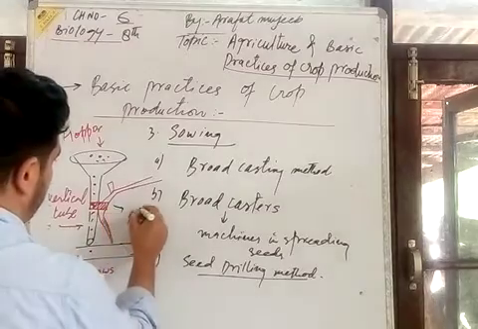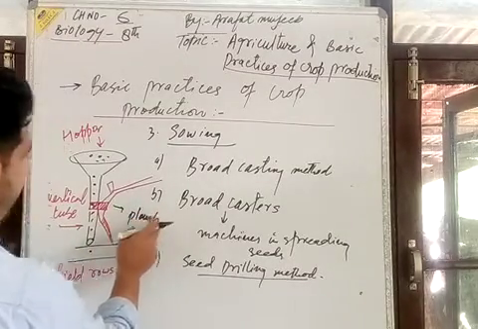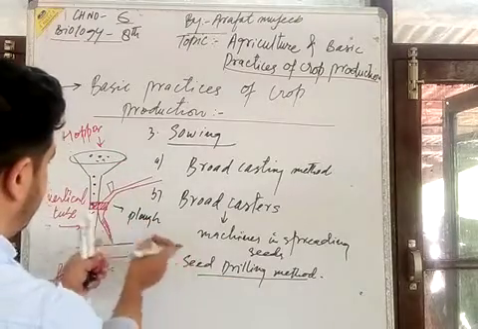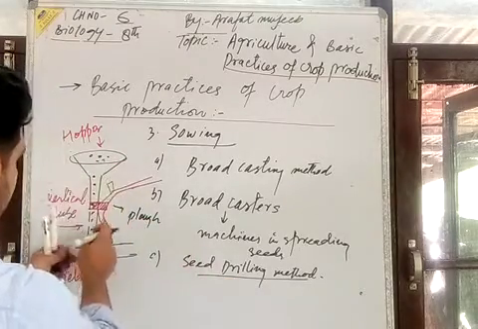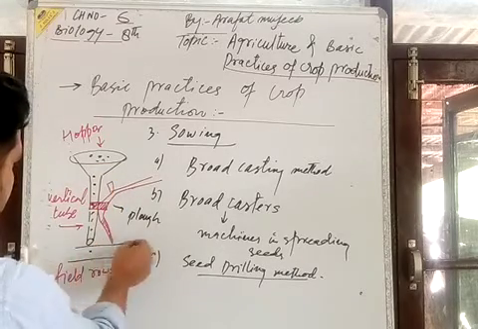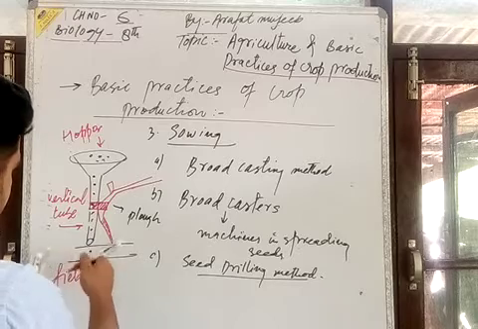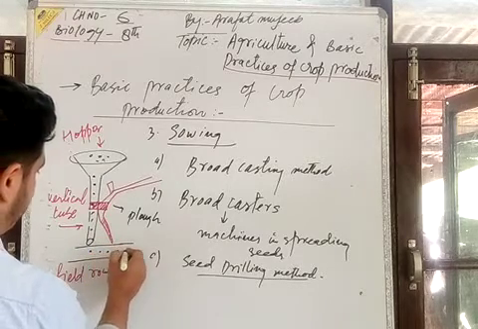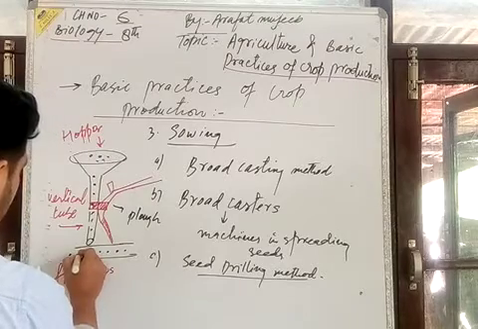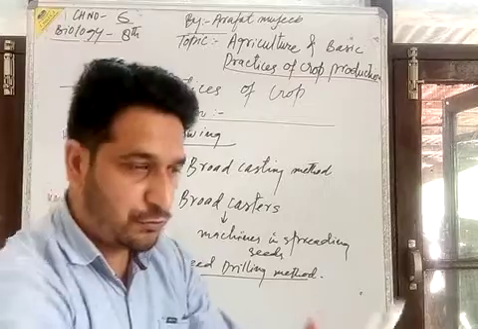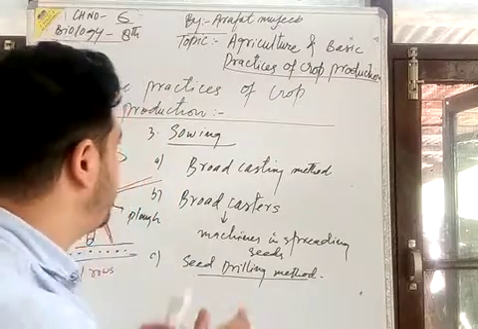This is the plow, and with the plow there is the attachment of the seed drilling machine, in which there is a flow of seeds one by one vertically in the tubes, and there is a separating method. There is a flow of seeds, and here seeds begin to be sown. We sow seeds in this row form, in row pattern. This is the sowing method.